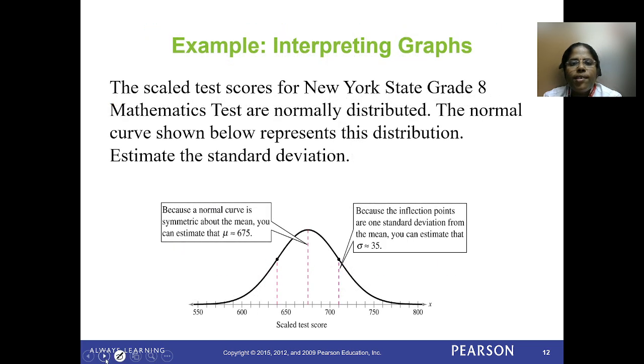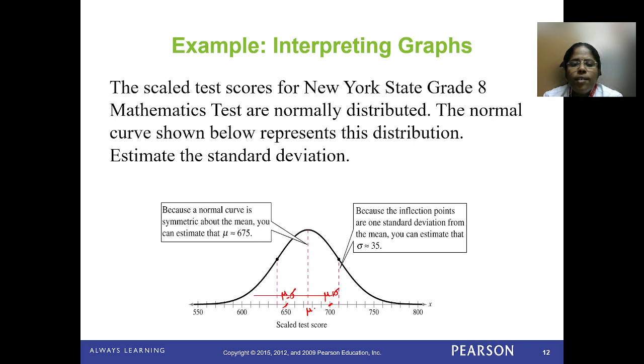Okay, the next example. Here the scale test scores for New York State grade 8 mathematics tests are normally distributed. The normal curve shown below represents this distribution. Estimate the standard deviation. I already told you that the line of symmetry tells you the mu value, and this value tells you mu minus sigma, and this one tells you mu plus sigma.